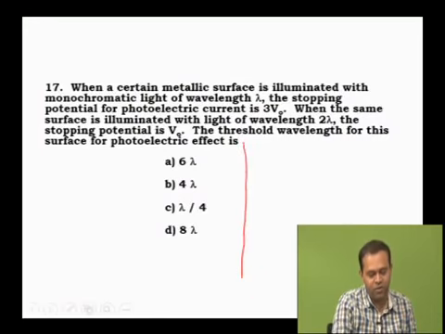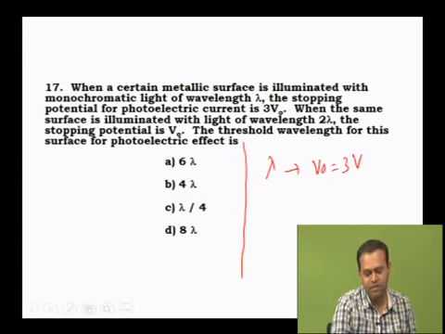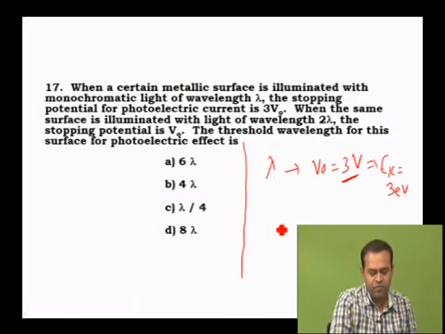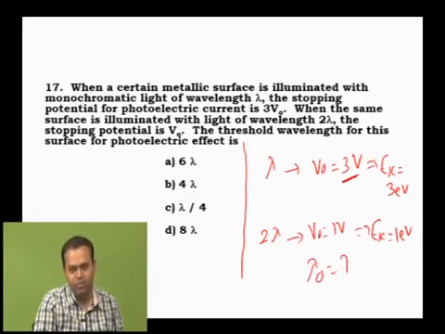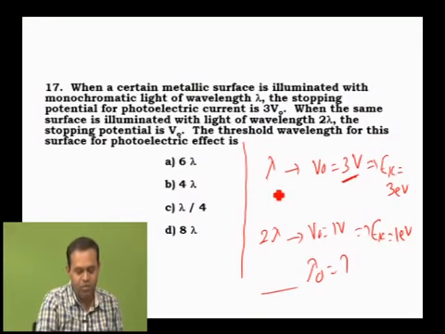Okay, let me list as I go. When wavelength is lambda, stopping potential is given, it will be 3 volt, or we can write 3 V naught is nothing but 3 volt. If potential is 3 volt, which implies kinetic energy will be 3 electron volt. Next, wavelength changes to 2 lambda, stopping potential is V naught, means we can take it as 1 volt. That means kinetic energy is equal to 1 electron volt. What do we have to calculate now? We have to calculate lambda naught. How will you do it? Again you have to use the Einstein equation. The problem is given in terms of lambda and kinetic energy.